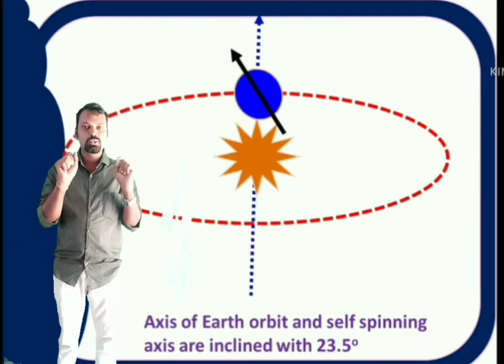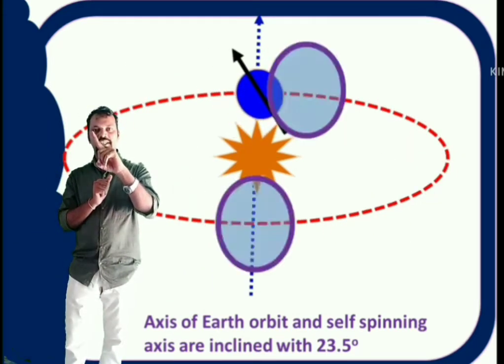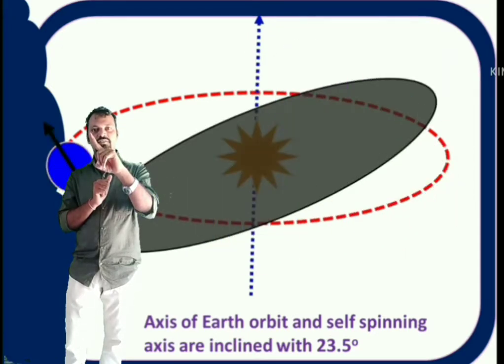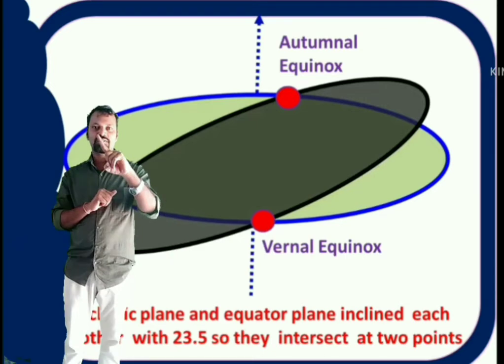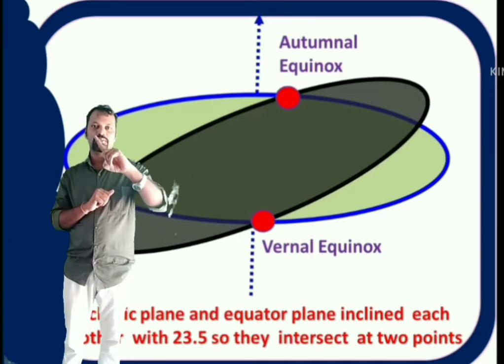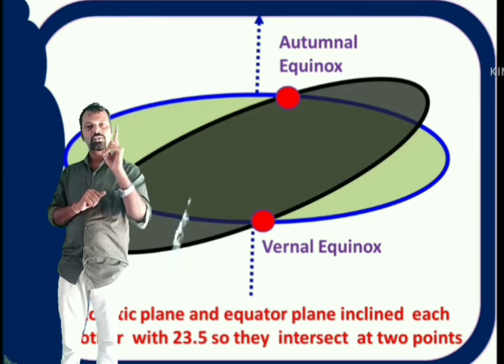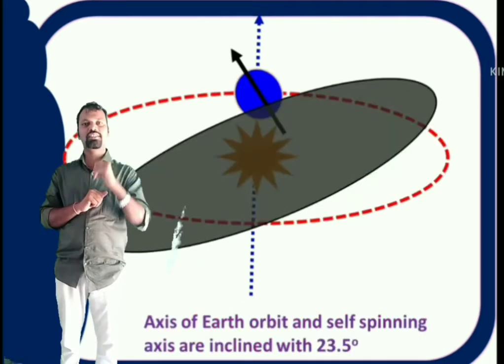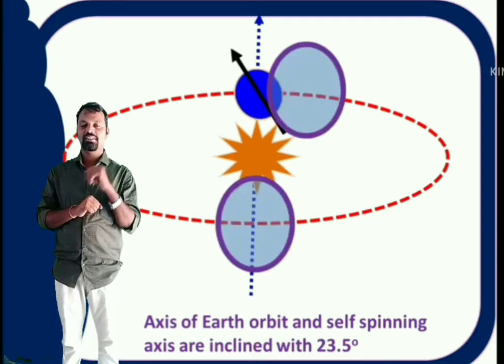On these 2 days, the earth's axis, which is rotating like this, slightly shifts from its original axis. So every year, 2 times, the axis slightly shifts and undergoes precession. In this way, it will take 28,000 years to complete its rotation. That means it is very slow. These are called equinoxes.